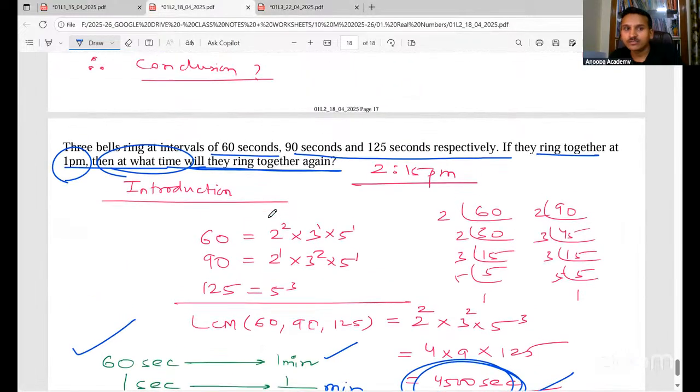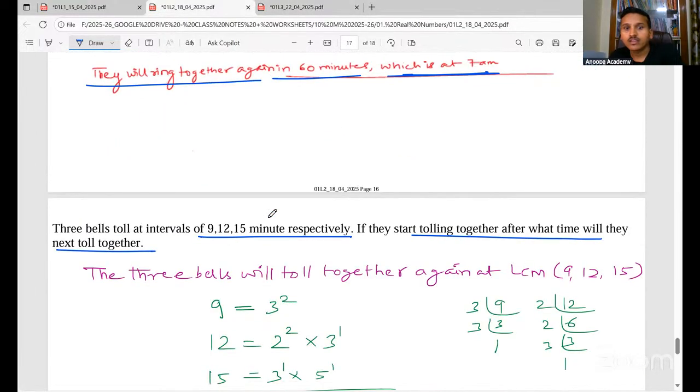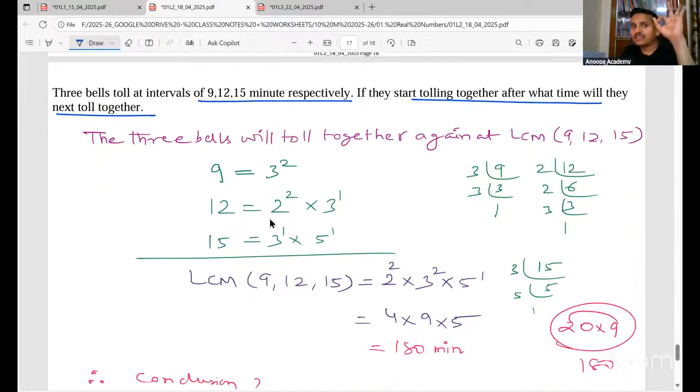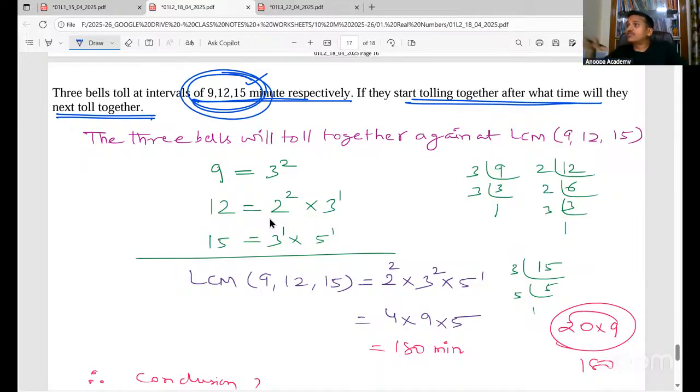Okay, let's look at this question. Three bells are ringing together at 9, 12, and 15 minutes respectively. If they start ringing together, at what time will they next ring together? Our answer will be more than all of these numbers. It will be more than 15 minutes. This bell will ring only after every 15 minutes, so the answer cannot be less than 15. Whenever the answer is more than the individual numbers, you have to find the LCM.